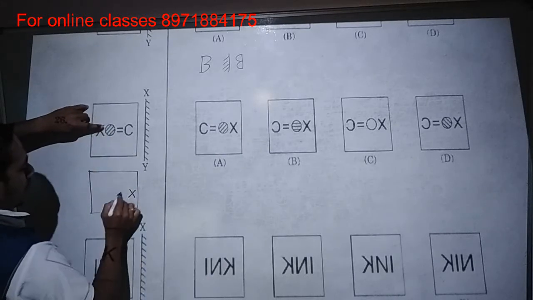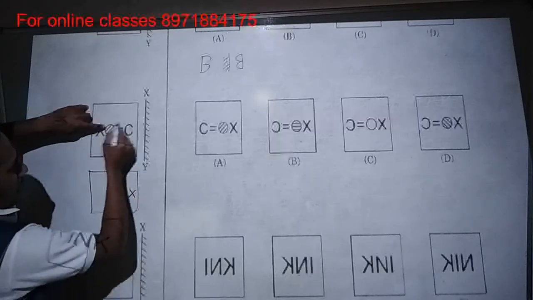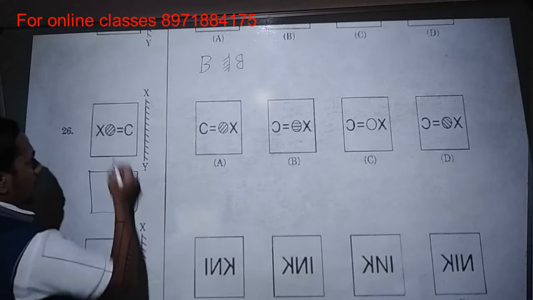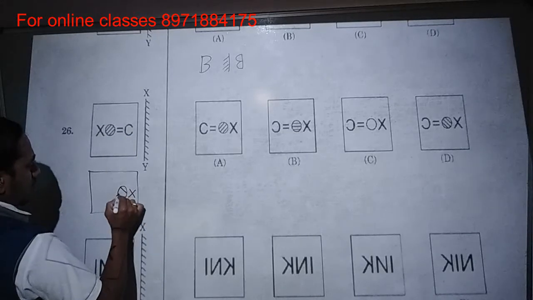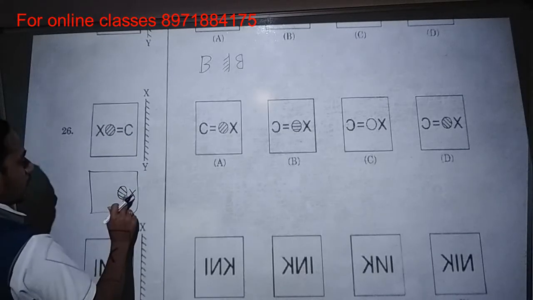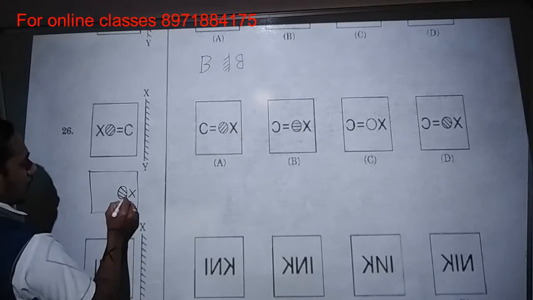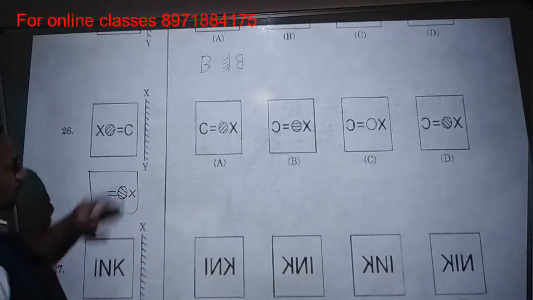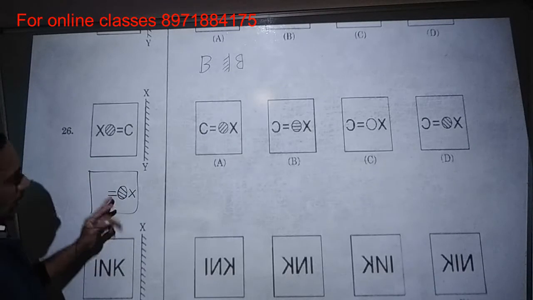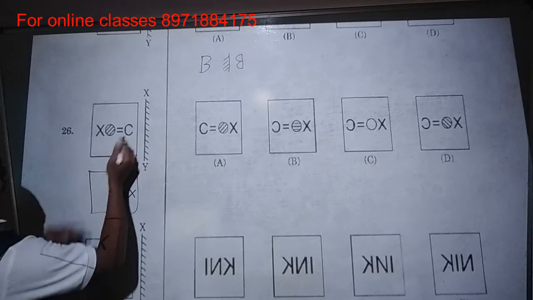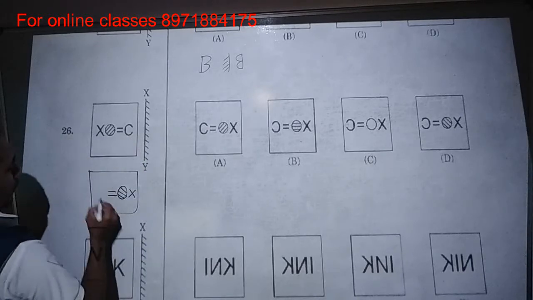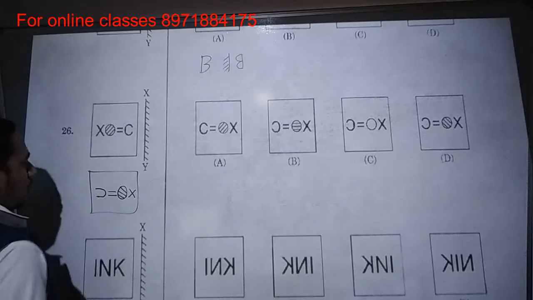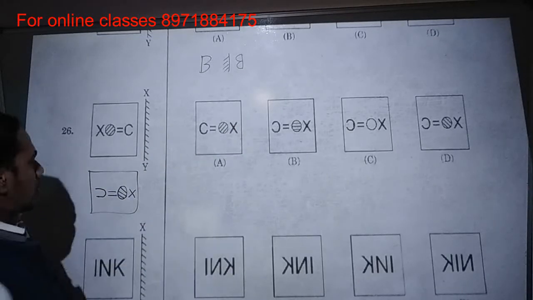Next will become the circle. That circle and these lines will become a cross. That is also reversing. Okay, how will they reverse? Like this, 1, 2, 3. Ulta they will reverse here. Next one, equals. There is no change, because if you reverse equals, in the mirror it will also look the same, but it will come on the left hand side, and C will become ulta C. How will it become ulta? Like this. Okay, C. So like this structure you have to identify there.